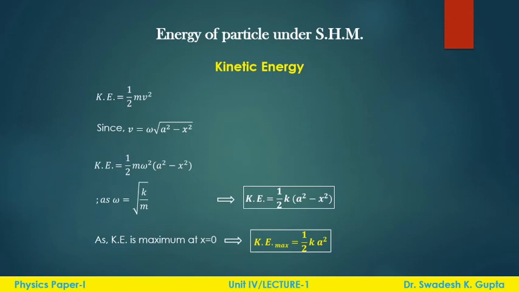Coming to kinetic energy, we know that kinetic energy is equal to half mv square, and as we calculated the velocity already, putting this velocity in this equation, we will get the kinetic energy here, and putting the value of omega, we can get this kinetic energy. Now as at the center the kinetic energy is maximum, putting x is equal to 0 in this equation, we will get the maximum kinetic energy value.